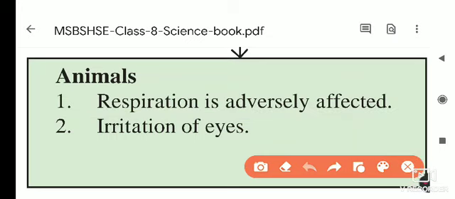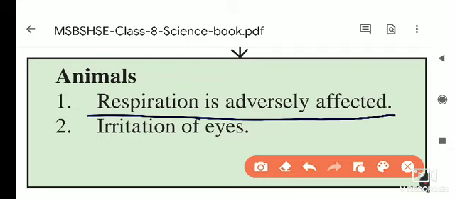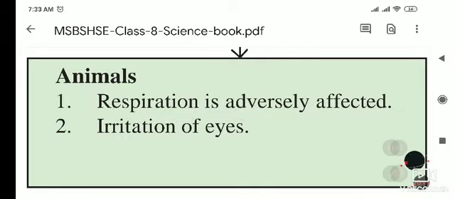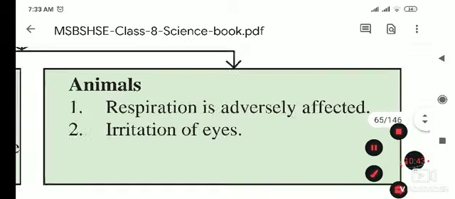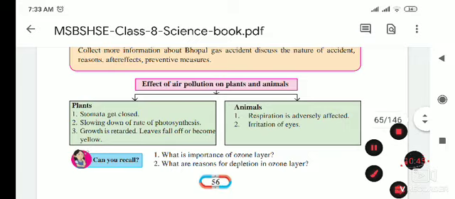In this process, if we are taking the polluted air, then what happens? It creates respiratory diseases, and irritation of the eyes. Okay, so these effects are seen on the plants and the animals.